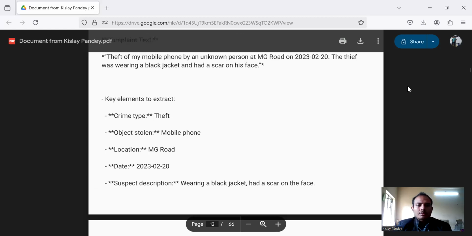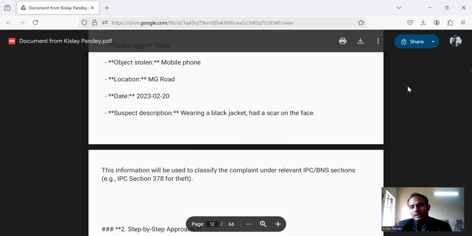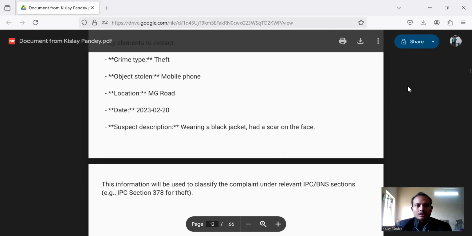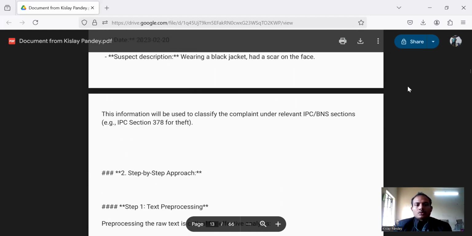We have crime type like theft, object stolen: mobile phone, location: MG Road, date 2023-02-0, suspect's description: wearing a black jacket and had a scar on his face. These are the descriptions of that crime that has been done by the criminal. This information will be used to classify the complaints under relevant IPC and BNS sections.